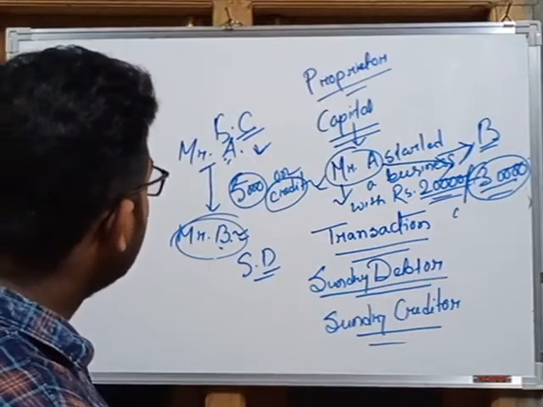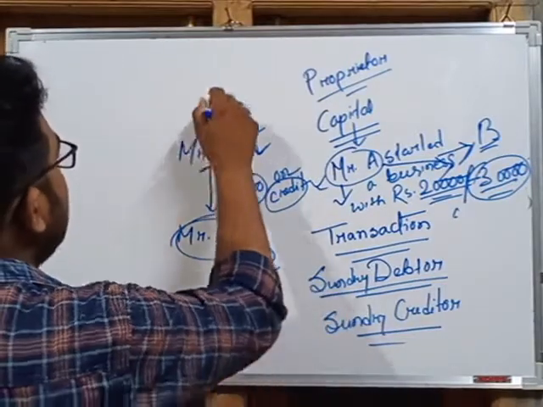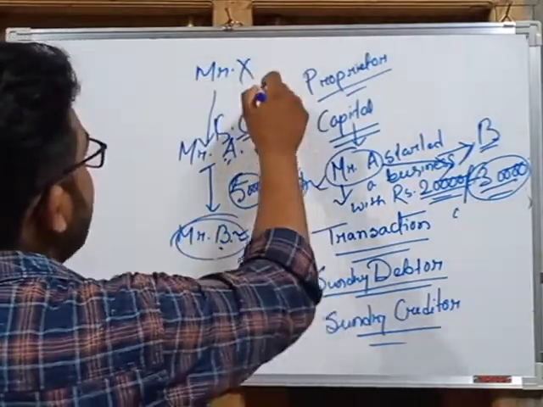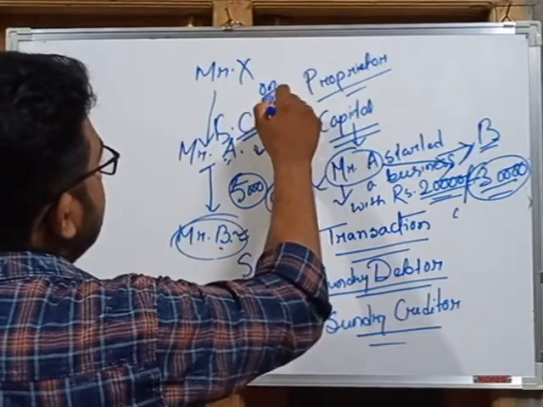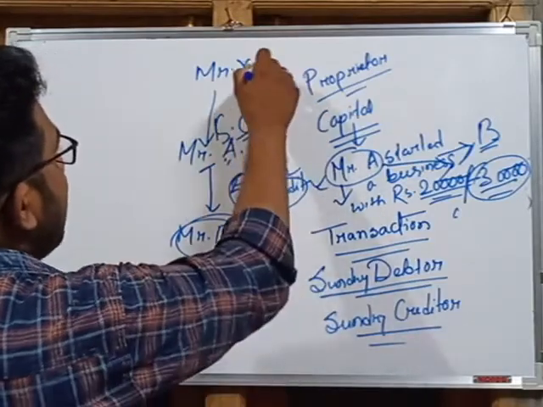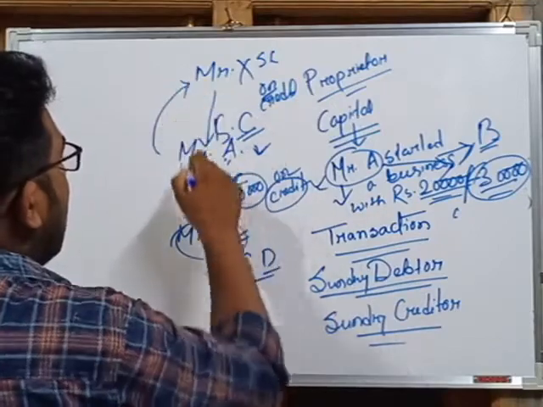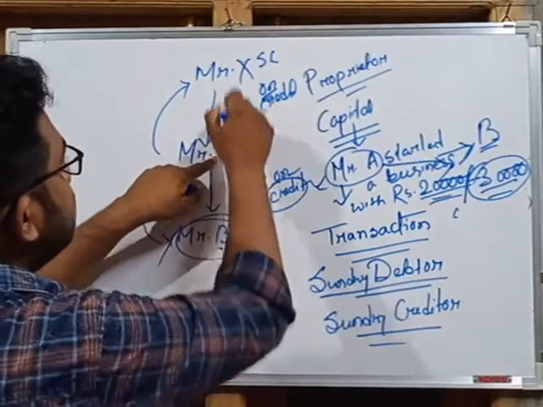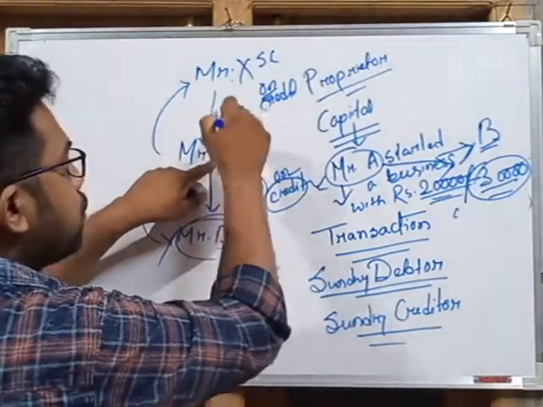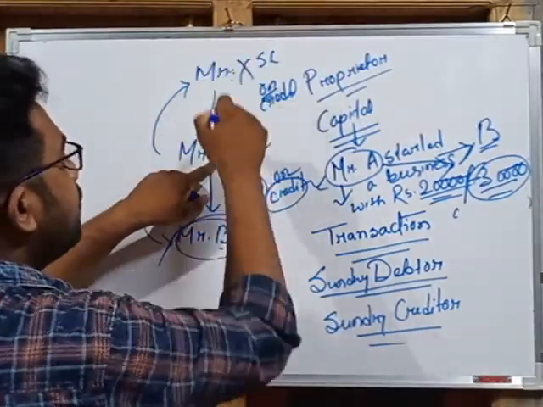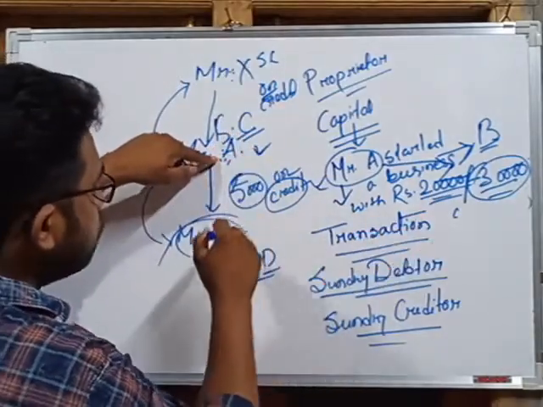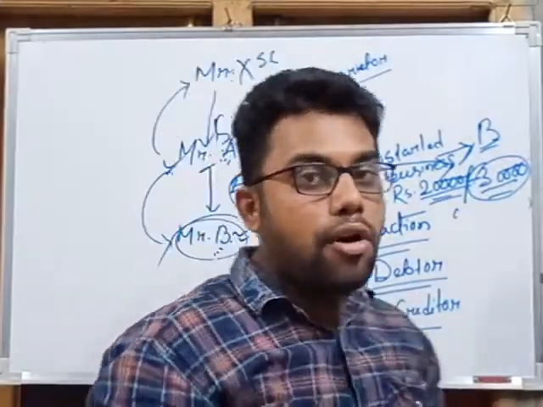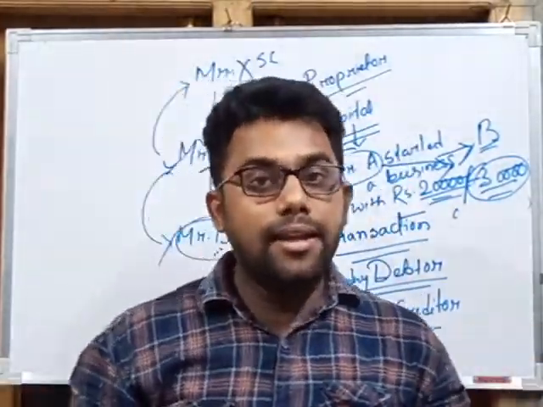In another example, Mr. A purchases goods from Mr. X on credit. In that case, Mr. X is a sundry creditor for Mr. A, and Mr. B is a sundry debtor for Mr. A, because Mr. A purchased goods from Mr. X on credit, so X is a sundry creditor for Mr. A, and Mr. A sells the same goods to Mr. B on credit, so Mr. B is a sundry debtor for Mr. A. So these are the two important terms that we learned in detail in our last class.